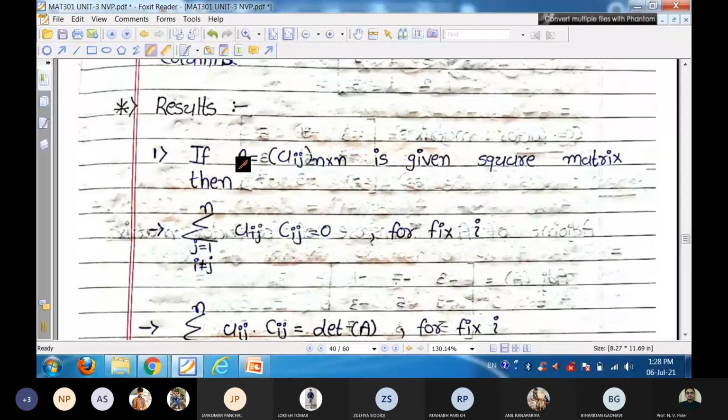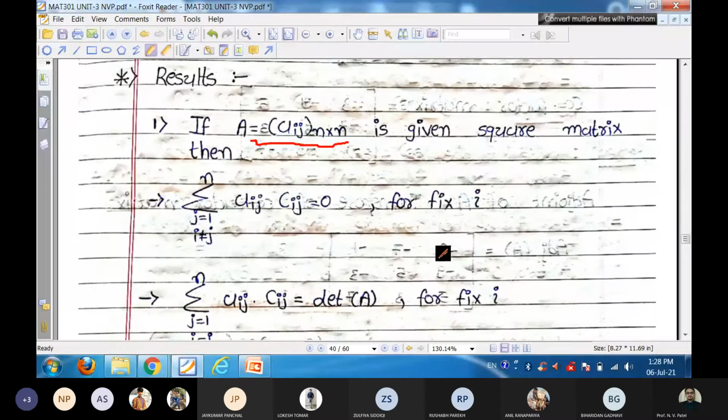So if capital A is Aij for an n cross n matrix, which is our given square matrix, then for a fixed i, that means for a fixed row, if we take any other index j equal to 1 to n, but j is not equal to i, then the product of Aij into Cij is equal to 0.